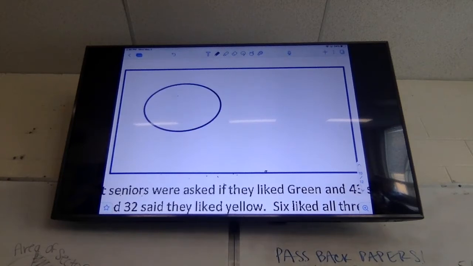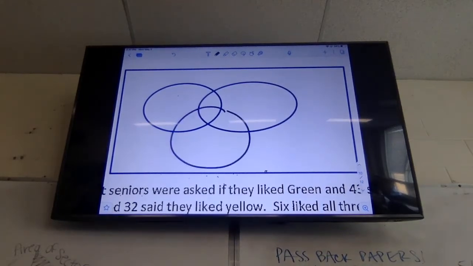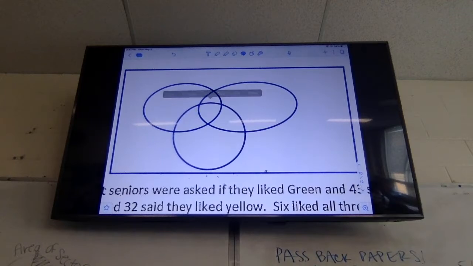Circle. I'm making mine a little oval. That's it. I need 3 of them, and they need to overlap. So I'm going to call this Ford, I'm going to call this Buick, and I'm going to call this Chevy.